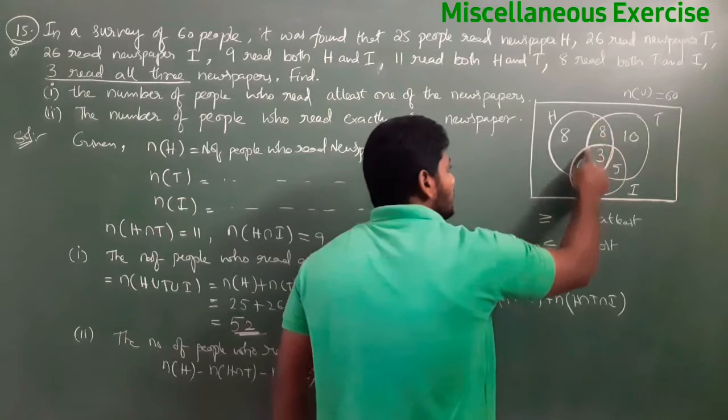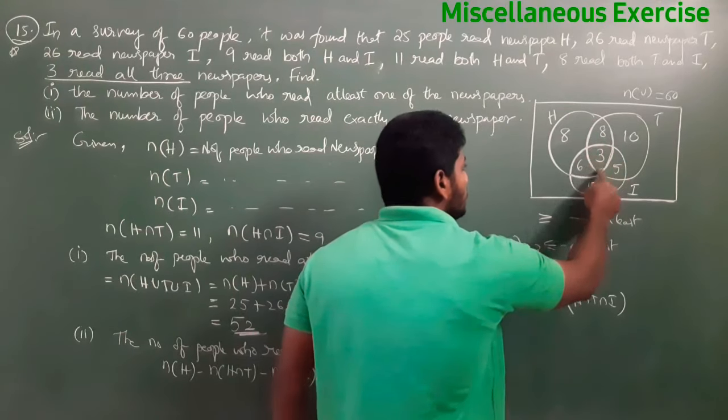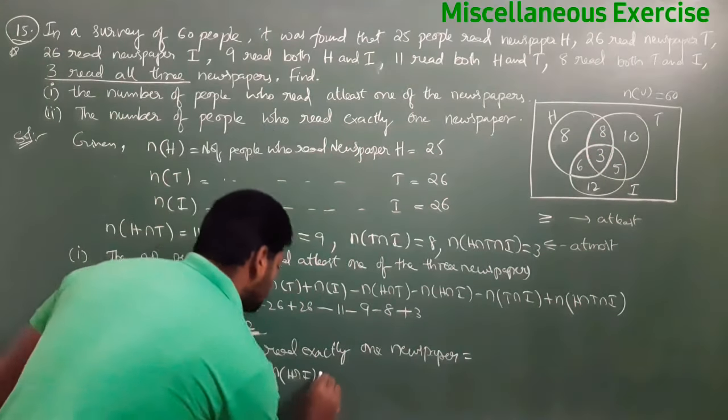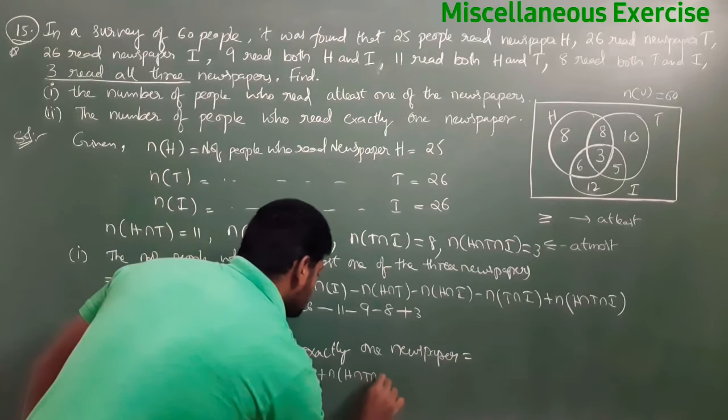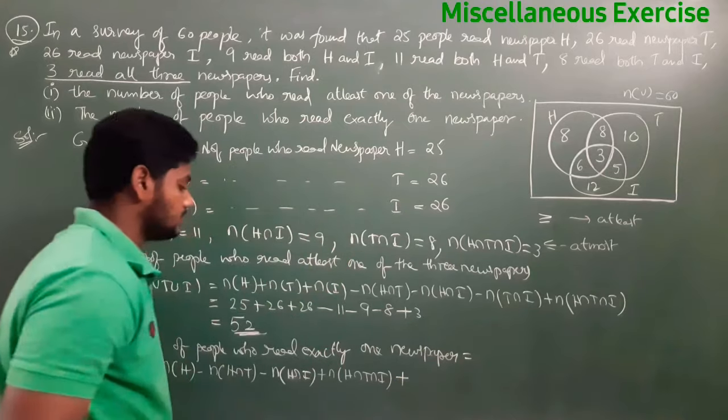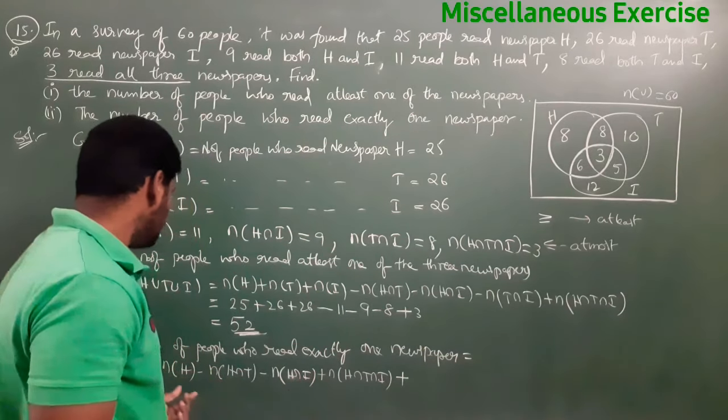But while deleting this and this, 2 times we are deleting this. So we need to add 1 time. Plus N of H intersection T intersection I.